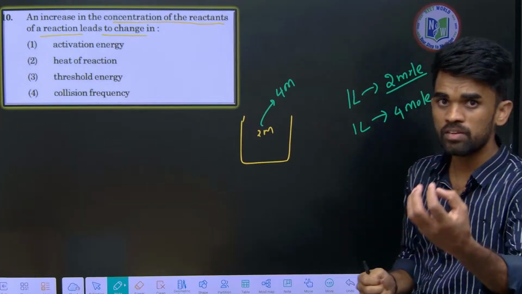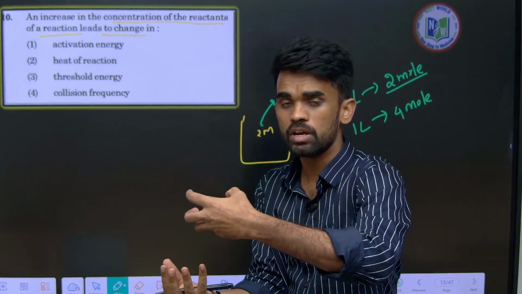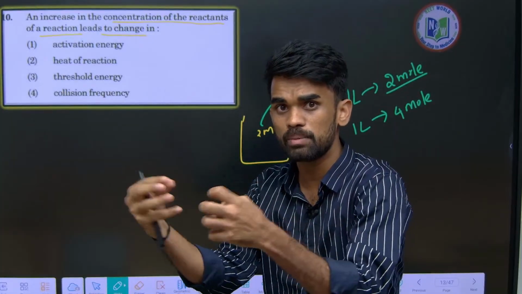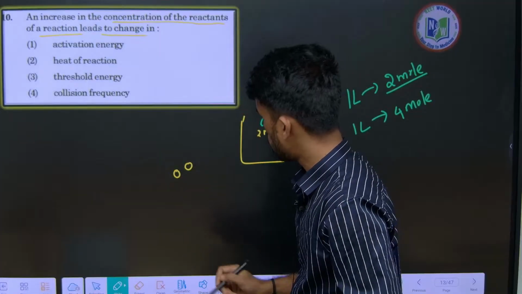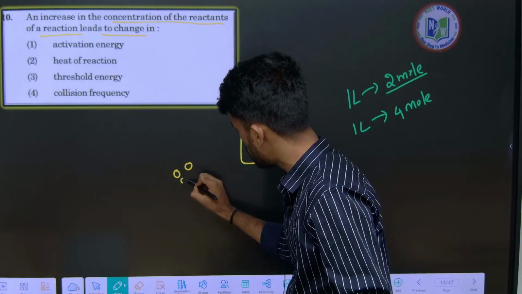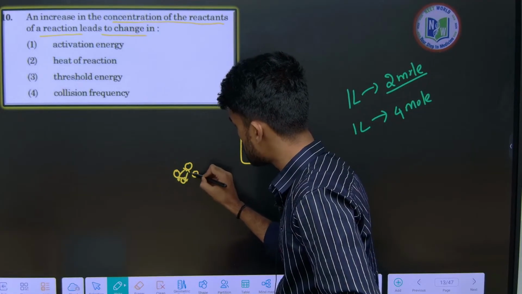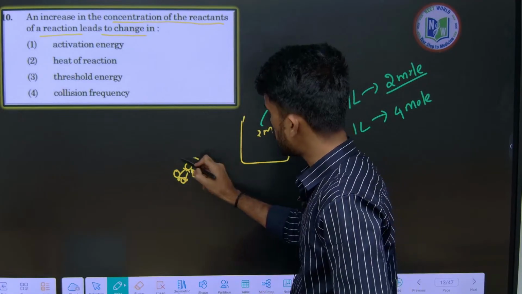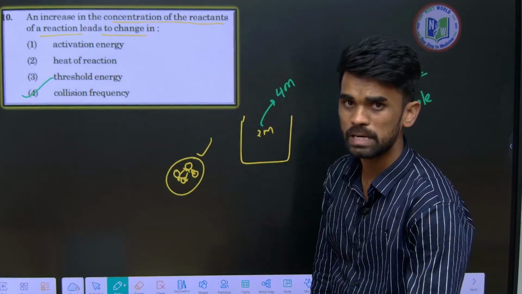Therefore the number of particles in that solution is more. Now the collisions will increase. In unit volume, initially 2 are there, now it becomes 4. Therefore the number of collisions increases, so the collision frequency also increases. I hope it is clear.